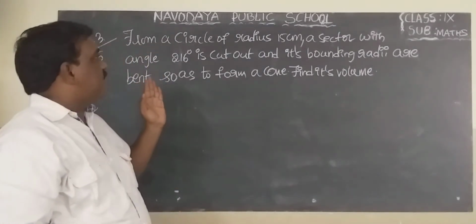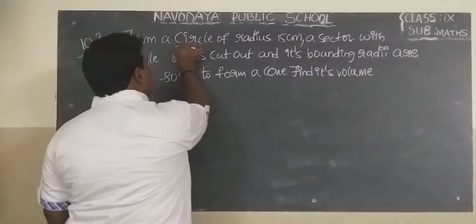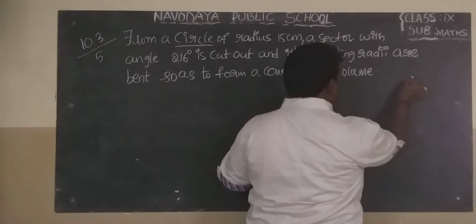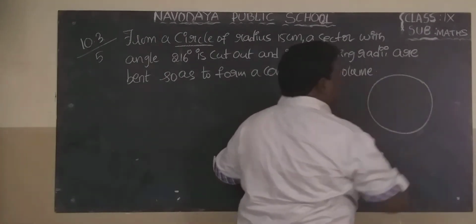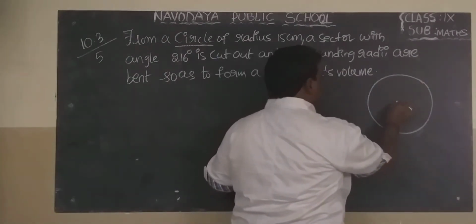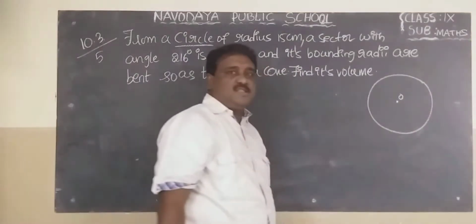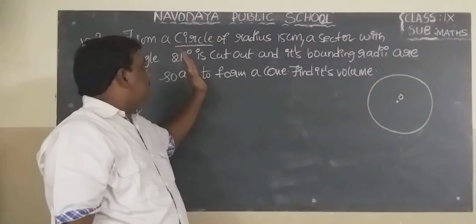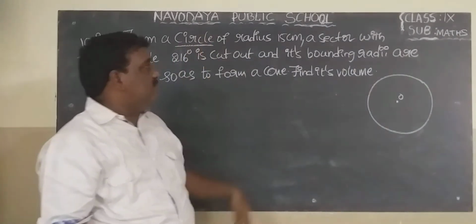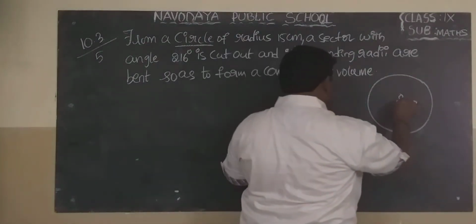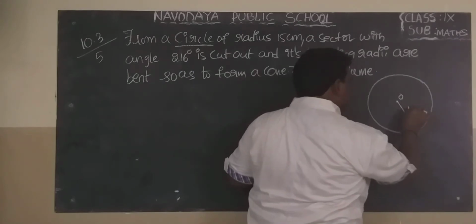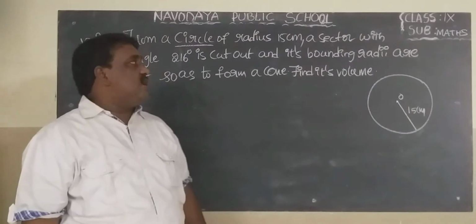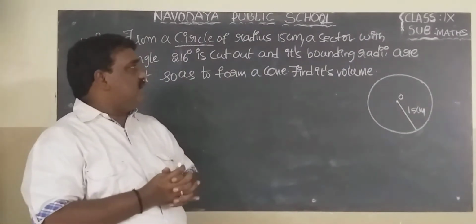There is a very big circle of radius 15 centimeters. Let us assume O is the center of the circle. So there is a circle, the radius of the circle is 15 centimeters.